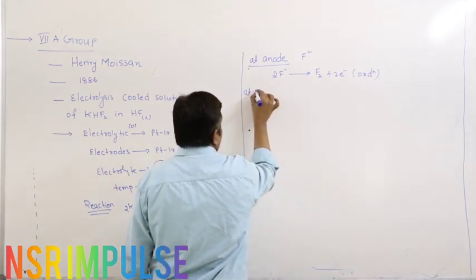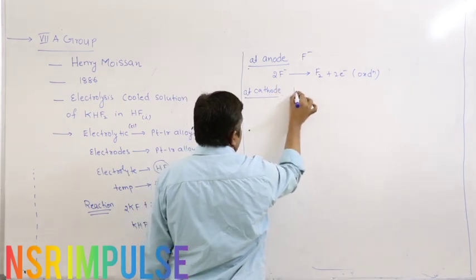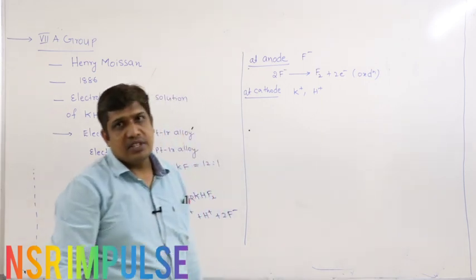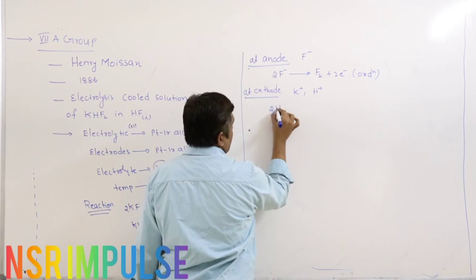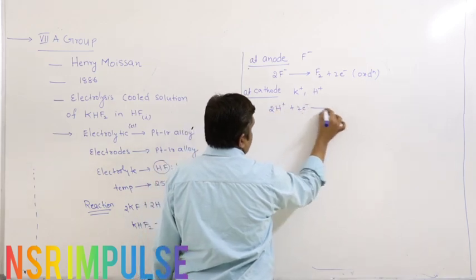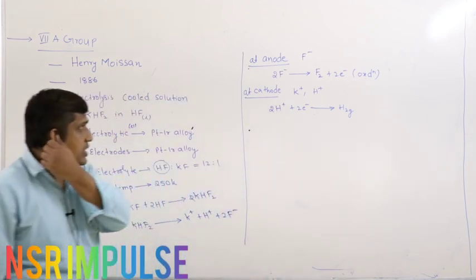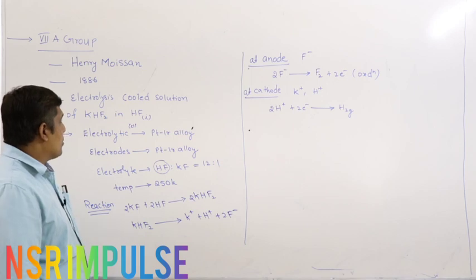At the cathode you have 2 ions, K plus and H plus. The discharge potential of H plus is less, so it will be discharged first. 2H plus plus 2 electrons is converted into H2. So he was successfully able to isolate fluorine, for which he was awarded the Nobel Prize also.